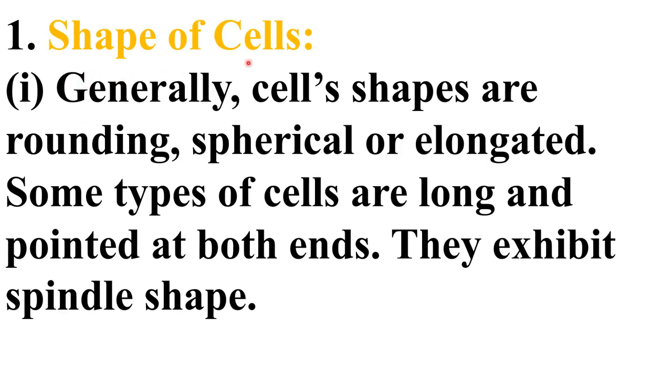Now we will talk about the shape of cells. Generally, cell shapes are rounded, spherical, elongated. Some types of cells are long and pointed at both ends, exhibiting a spindle shape. So they have a variety of shapes.